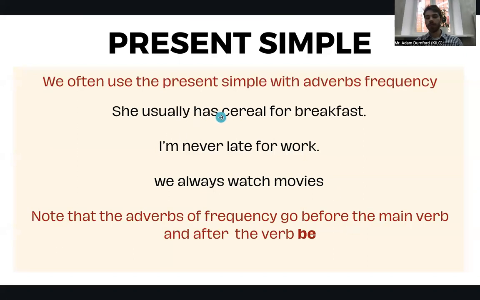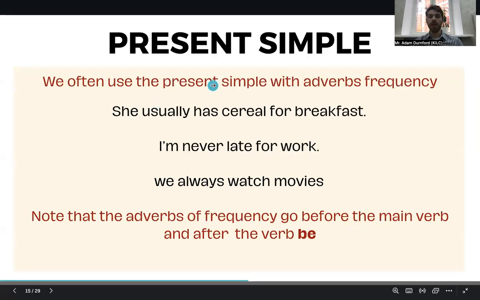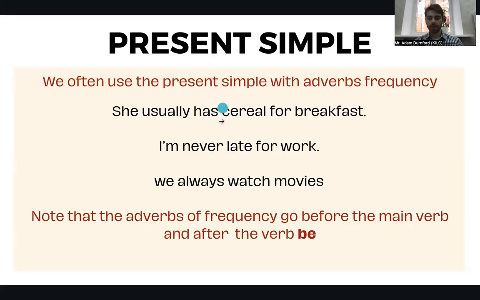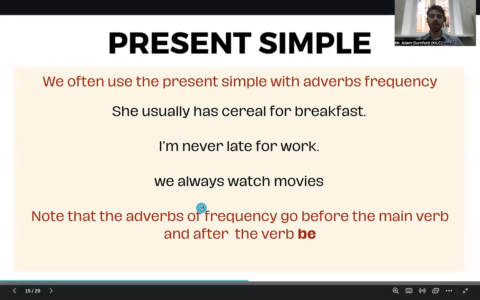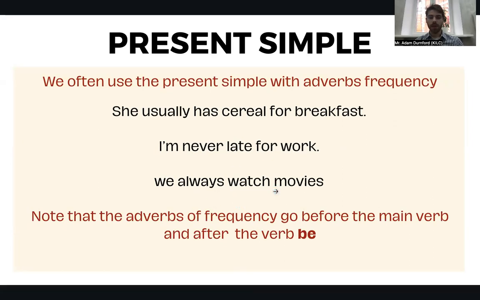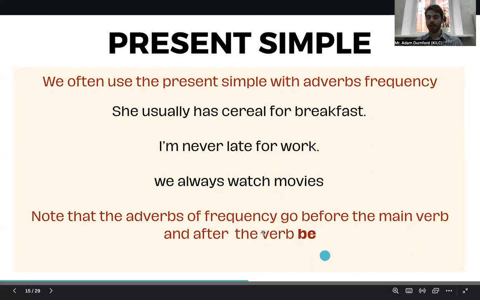So she usually has cereal for breakfast. So here, usually goes before the main verb to have. I'm never late for work. So it goes after the verb to be. I am never. Yes, I am never late. And before late. And we always watch movies. So always here will go before watch. Yes. So adverbs of frequency, remember that they go before the main verb and after the verb be.